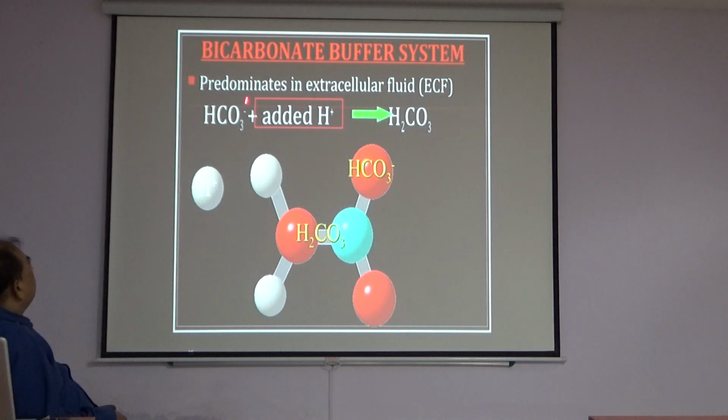The bicarbonate buffer system predominates in extracellular fluid.